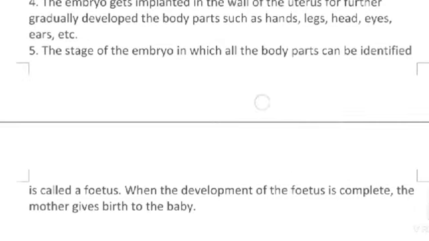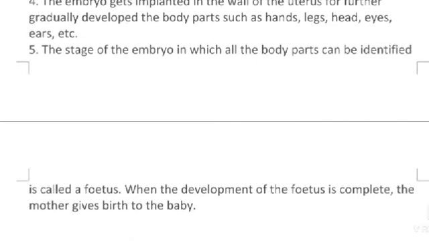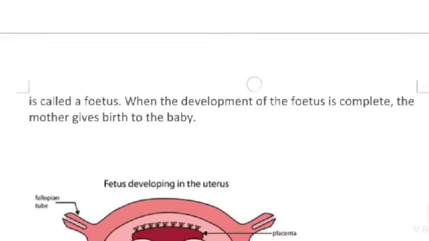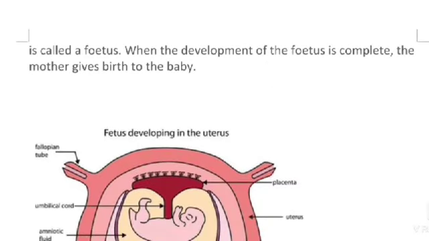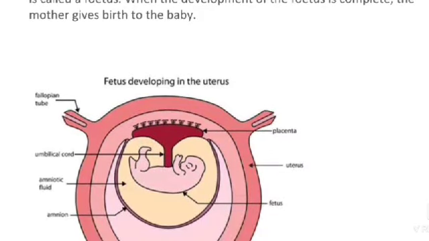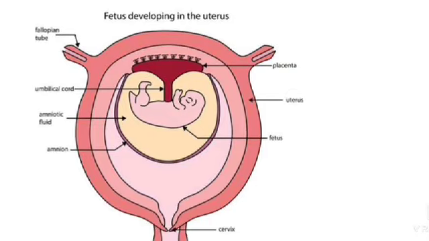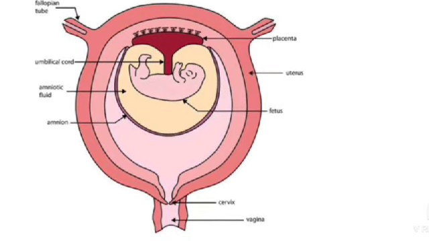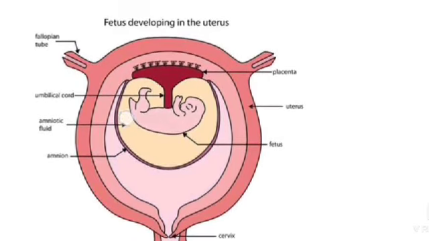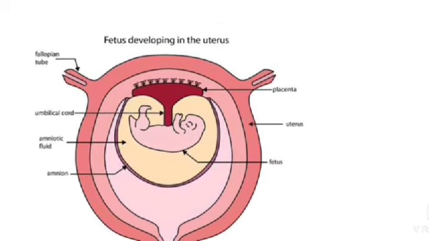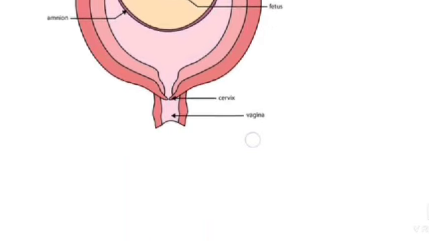The stage of the embryo in which all the body parts can be identified is called a fetus. When the development of the fetus is complete, the mother gives birth to the baby. See the picture: fetus developing in the uterus, fallopian tube, placenta, uterus, fetus, amniotic fluid, umbilical cord, and cervix, vagina.